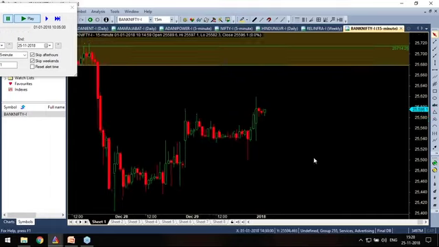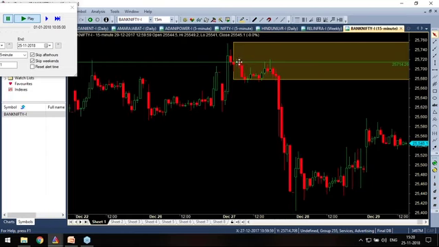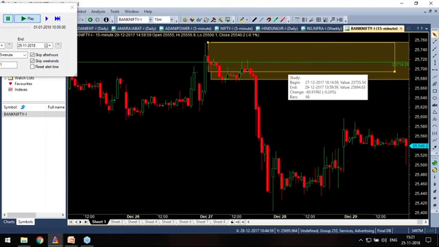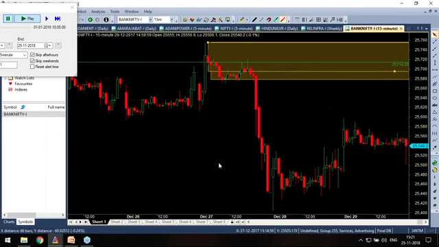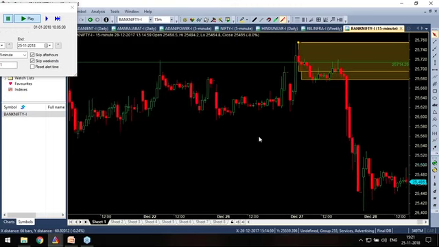Okay, friends, I'll again go from the beginning. Rally, base, drop, base, drop. I will take this as a zone for me on a 15-minute candle. How many points is this? 60 points. Okay, 50 points.